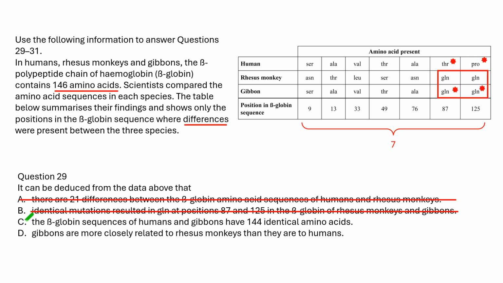Thus, they share 144 identical amino acids. So, C is correct. Gibbons and monkeys have 5 differences. On the other hand, gibbons and humans have 2 different amino acids. Thus, gibbons are more closely related to humans than monkeys.